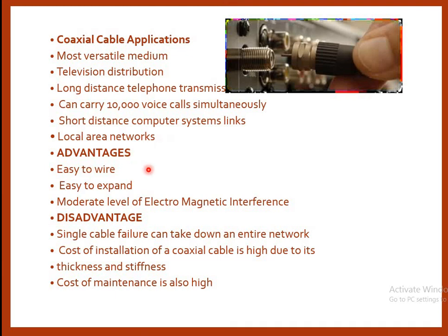Advantages of using coaxial cable: it is easy to wire, easy to expand, and has a moderate level of electromagnetic interference. Disadvantages of coaxial cable: a single cable failure can take down an entire network. If there is a failure in one cable, the complete network will fail. The cost of installation of a coaxial cable is high due to its thickness and stiffness. The cost of maintenance is also high.